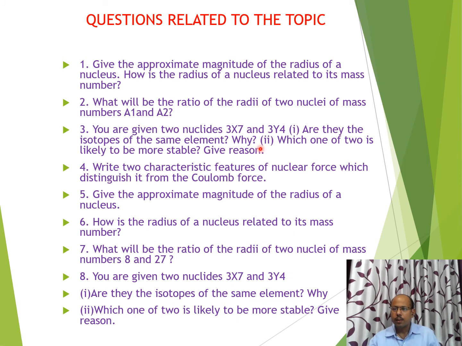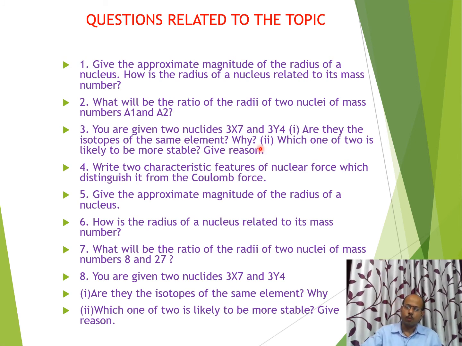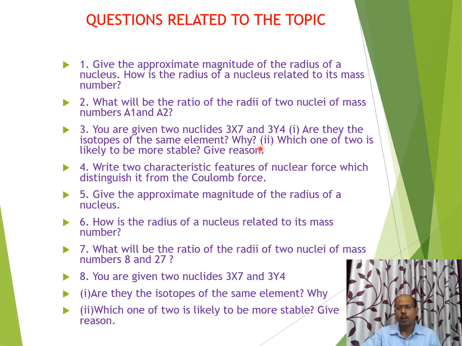And why? Now we know, what is meant by isotope? Those nuclei which have the same number of protons are known as isotopes. Here the number of protons is 3 for element X. For element Y, the number of protons is also 3. It means these are isotopes.